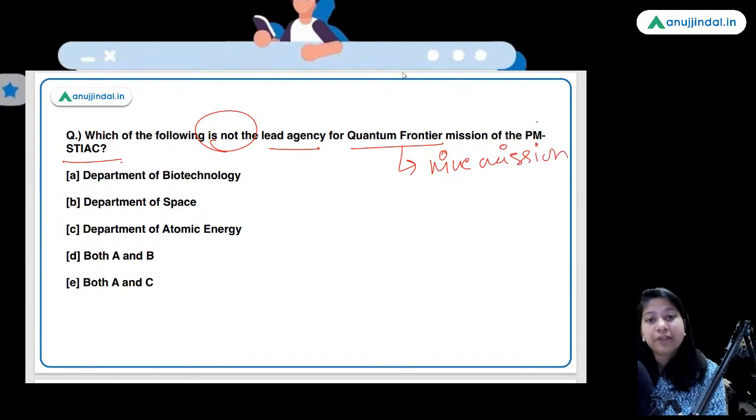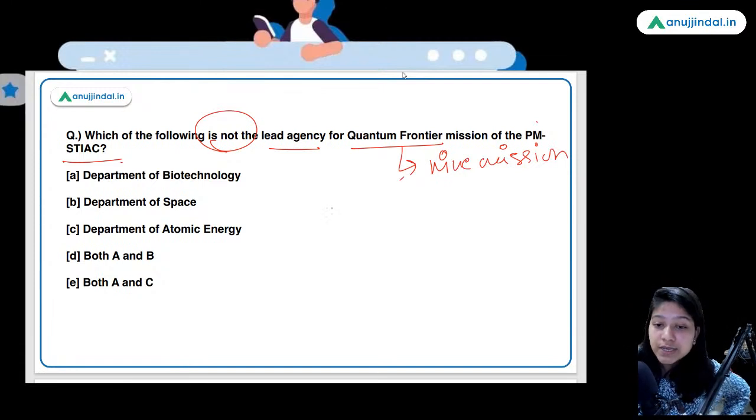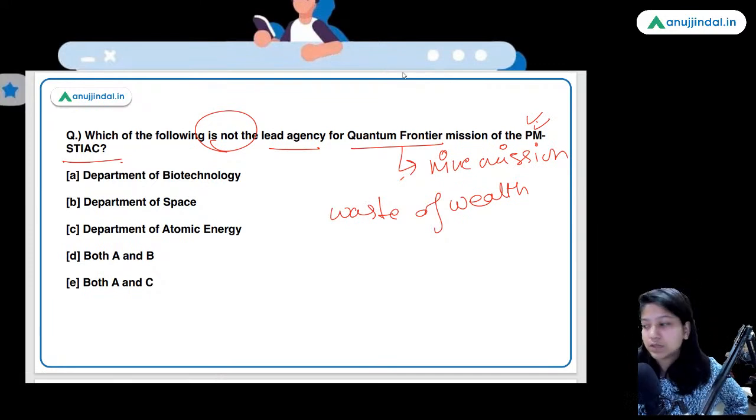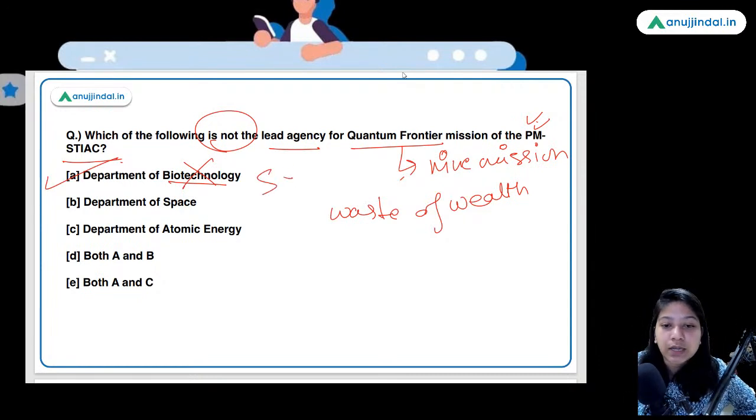PM-STIAC is running 9 missions, acting as the nodal agency for them. Waste to Wealth is one of the 9 missions of this PM-STIAC. The full form of this is Prime Minister's Science, Technology and Innovation Advisory Council. So here the Department of Biotechnology is the answer. It is not a lead agency in the Quantum Frontier mission. However, the Department of Science and Technology is a lead agency along with the Department of Space and Atomic Energy.